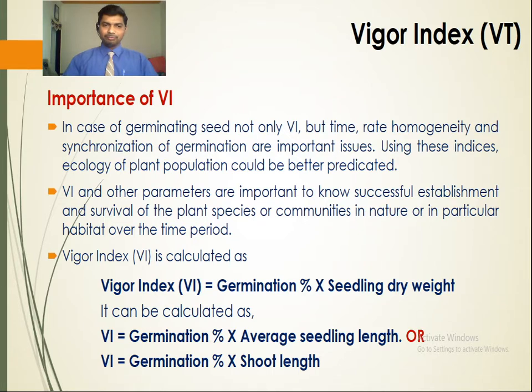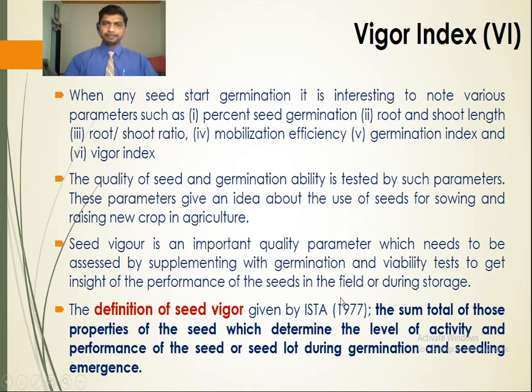The first formula is germination percentage multiplied by seedling dry weight. It can also be calculated as germination percentage multiplied by the average seedling length, or germination percentage multiplied by the shoot length. So this is the vigor index, the sum total of the parameters noted during seed germination which determine the level of activity and performance of seed during germination and seedling emergence.